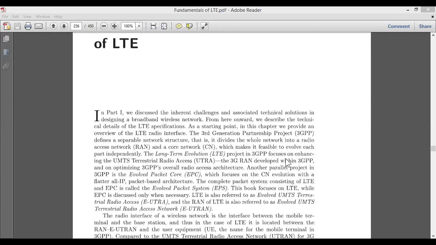So based on that particular mechanism, 3GPP makes use of EPC, which is called the Evolved Packet Core. And that consists of IP packets, IP based architectures, where the system may also consist of the complete LTE package, and that package consists of all these different network structures.